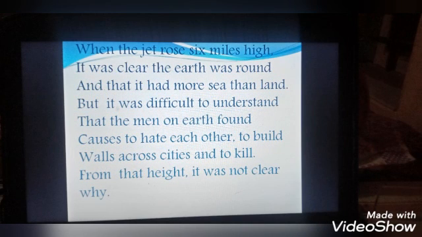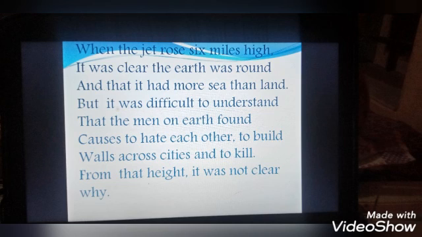Now let's move on to the next stanza. When the jet rose 6 miles high, it was clear the earth was round and that it had more sea than land. But it was difficult to understand that the men on the earth found causes to hate each other, to build walls across cities, and to kill. From that height, it was not clear why. So now the poet is concluding.